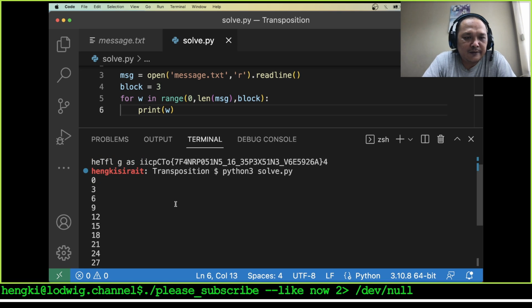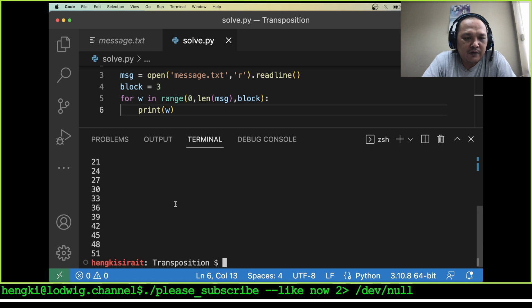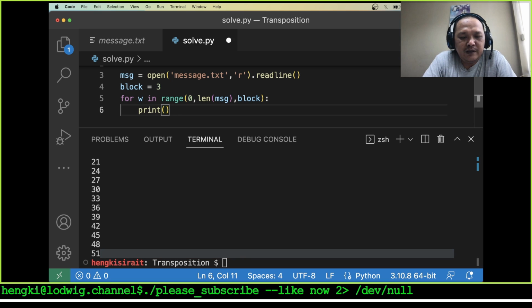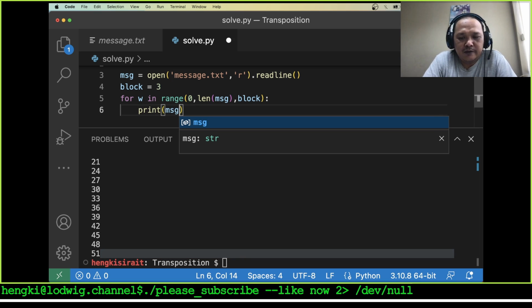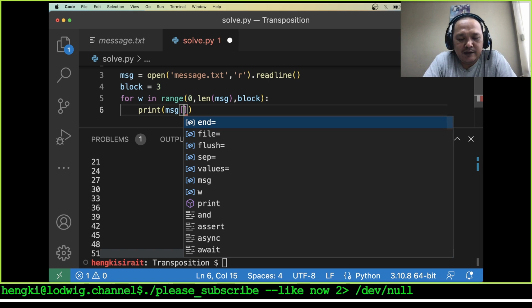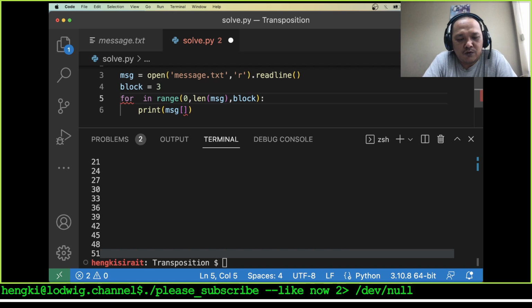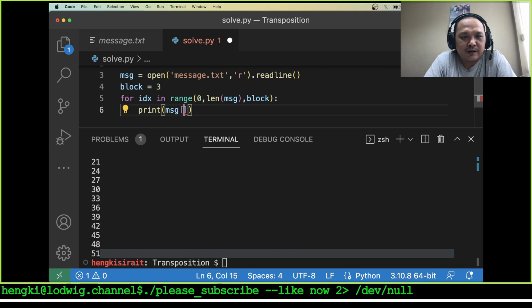Okay, and try 51, plus 3. I want to print message at the index. This is the indexing, not the word, I will call it the idx.